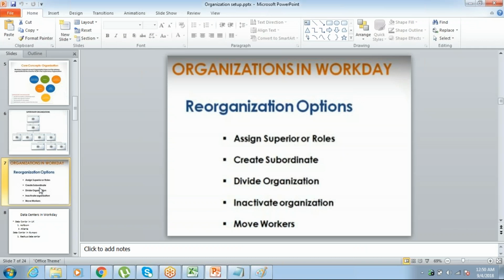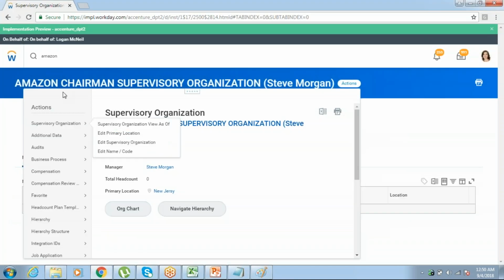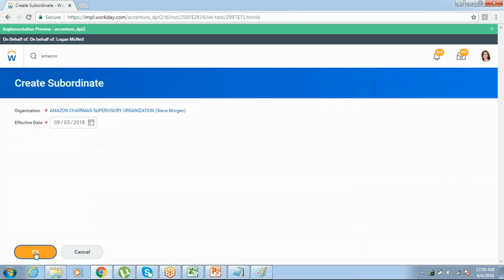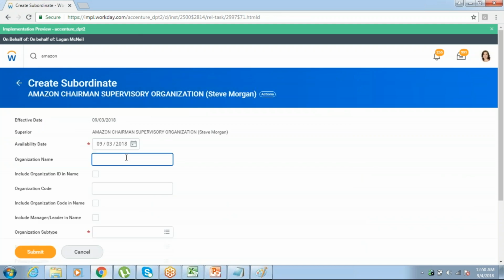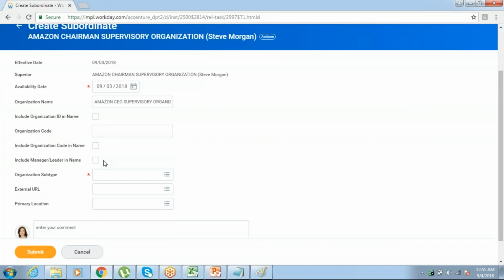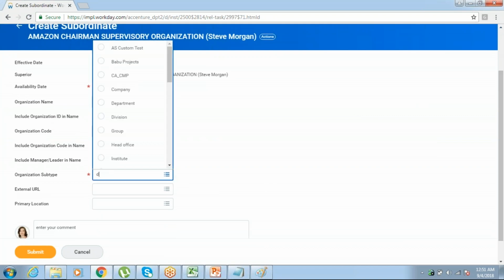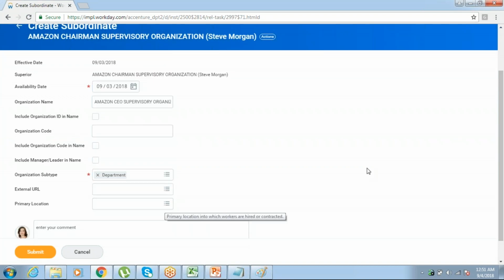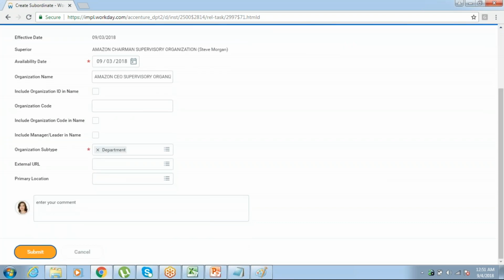So these are all coming under reorganization options. Let me go and show you the reorganization options. Go to the related actions of the supervisory org. Superior. What will I give? My organization name. Amazon CEO supervisory organization is my subordinate. Now, what would be the subtype? Department. Now, I'm not giving this location. Let it be. Now, submit it.